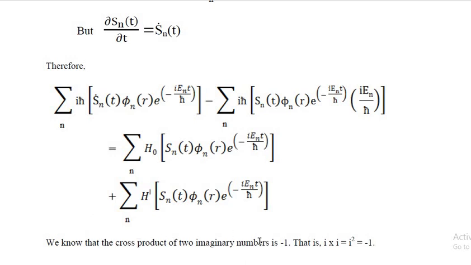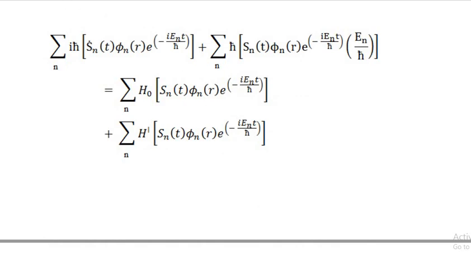We know that the product of two imaginary numbers is -1. So here, if you see the second term of the LHS, there are two i terms. So i into i becomes -1, and -1 into this minus becomes plus. So we get summation over n i h-bar S_n dot(t) phi_n(r) e^(-i E_n t / h-bar) plus summation over n S_n(t) phi_n(r) e^(-i E_n t / h-bar) into E_n. That is equal to, RHS remains the same.